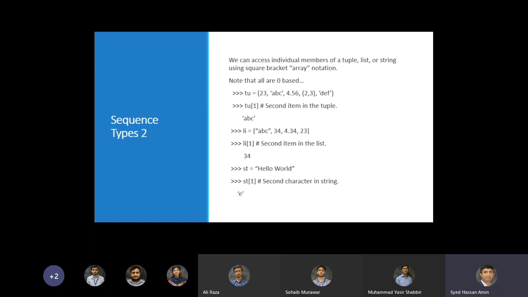We can access the individual members of a tuple, list or string using square brackets, array notation. So you are familiar with array notation in,